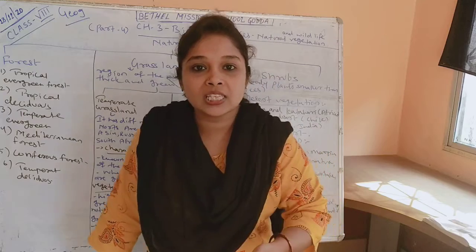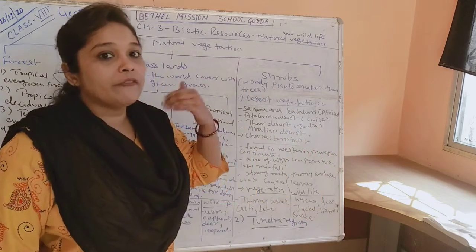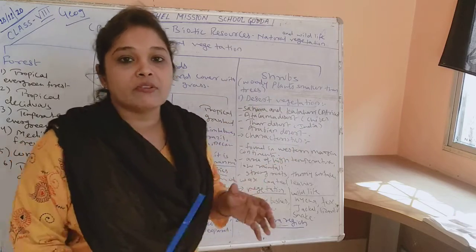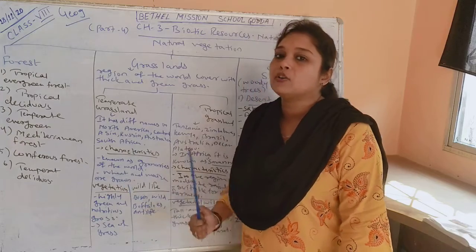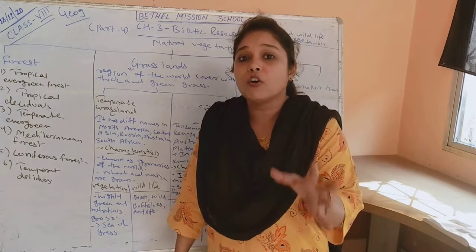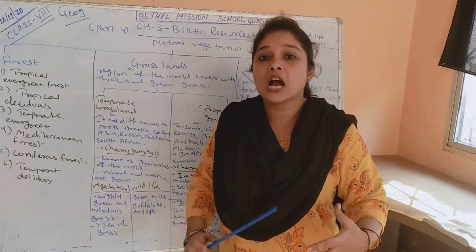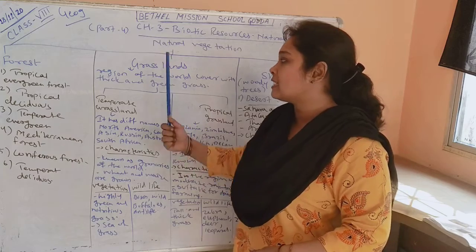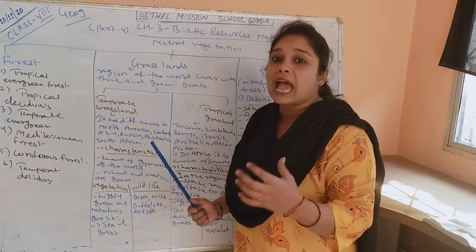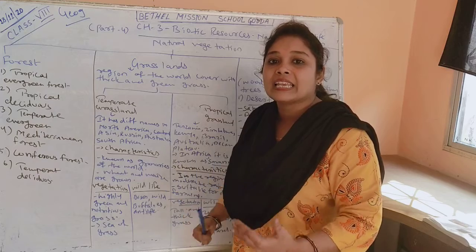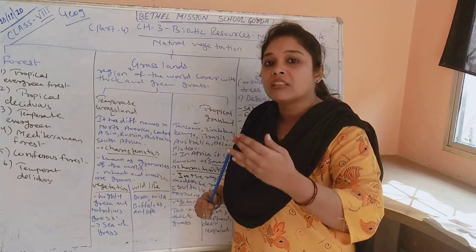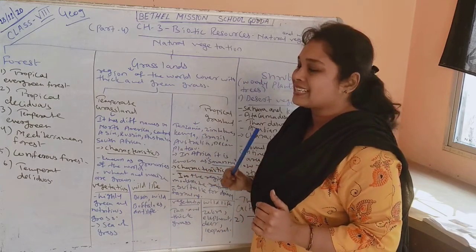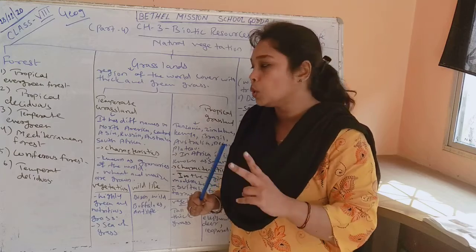Now in this session we are going to see 2 more types of natural vegetation after forest, that is grasslands and shrubs. First we will start with the grassland. When we talk about forests, we say they are extensive areas covered totally with tall trees. Grasslands are the regions of the world covered with thick and green grass. Those areas are called grassland.